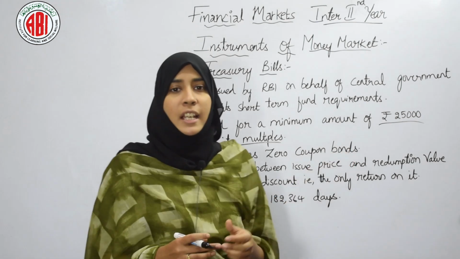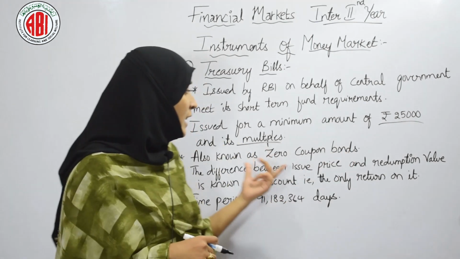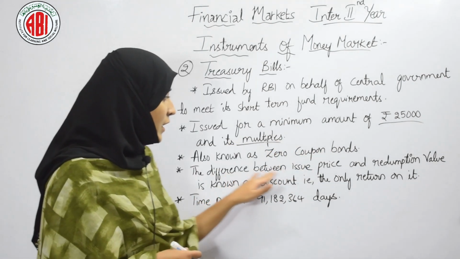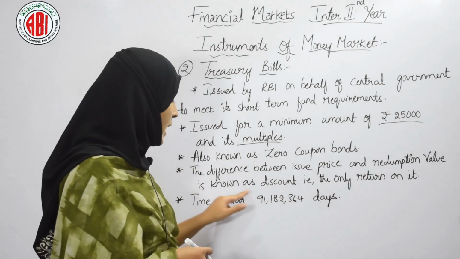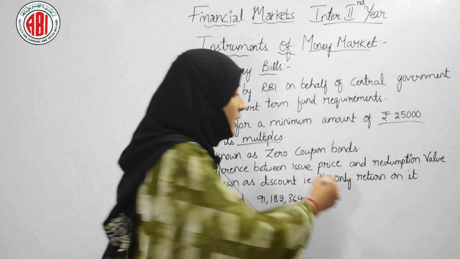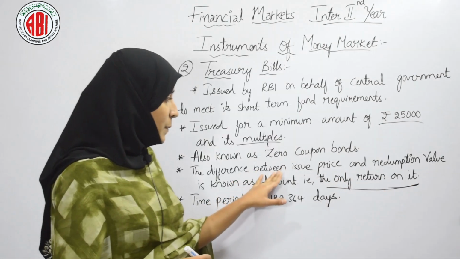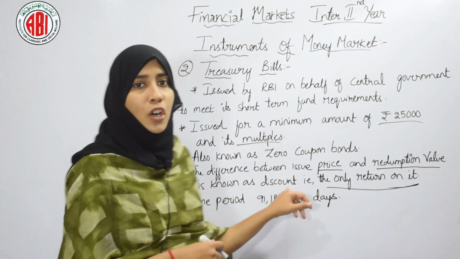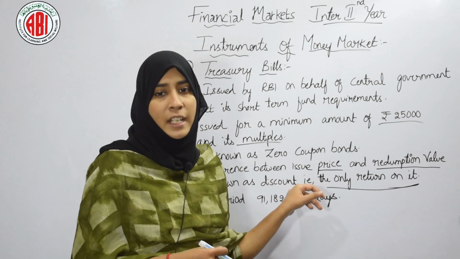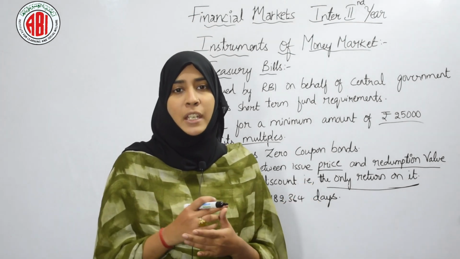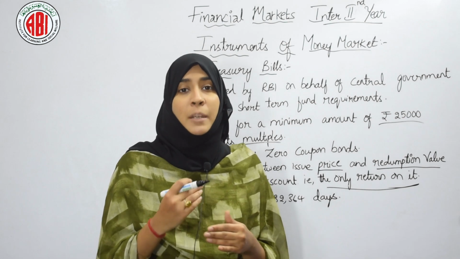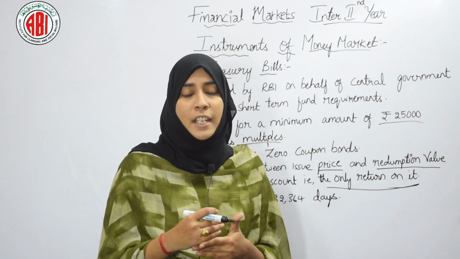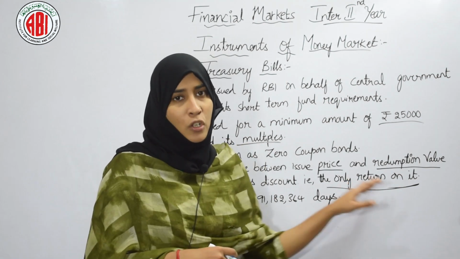That means it doesn't have interest. Then if it doesn't have interest, how is the investor earning here? See, the difference between issue price and redemption value is known as discount. That is the only return on it. For example, 1 lakh of treasury bills has been issued for 90,000. So the remaining 10,000, what do we call it? We can call it discount or we can call it return as well.